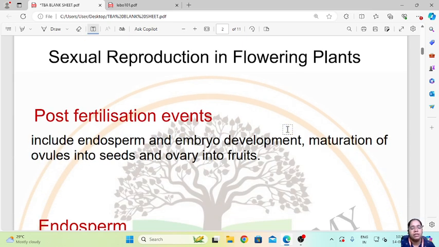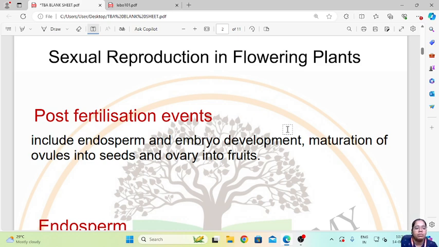So what happens in the post-fertilization event is it includes the endosperm and the embryo development, maturation of the ovules into seed and ovary into fruit. So this is called the post-fertilization events, the events which occur after the process of fertilization. So what will happen after fertilization is the endosperm and the embryo development. Then the ovules will mature into seeds and the ovary will mature into fruit. So this is how the post-fertilization event takes place in the plants.